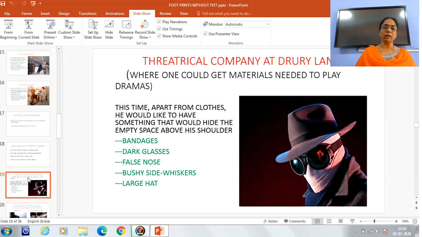So he selected bandages, again dark glasses, a false nose, bushy side whiskers and a large hat. You can see in the picture how he was able to cover his entire face. Now nobody could recognize him, including the assistants and also the landlord.